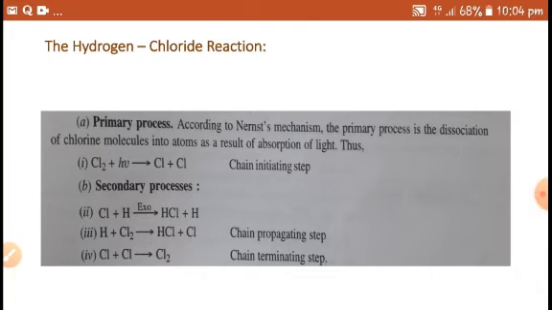This is about a chain reaction. According to the mechanism proposed, there is a possibility of the formation of an infinite number of molecules of hydrogen chloride due to the absorption of a single quantum of radiation. The reaction stops when the chlorine atoms left off combine with each other to form chlorine. Okay, right?